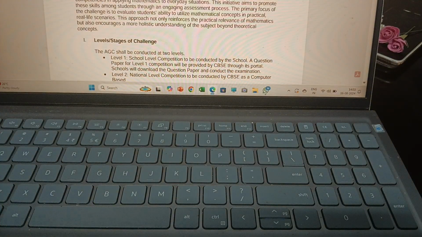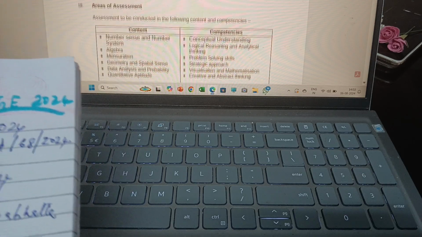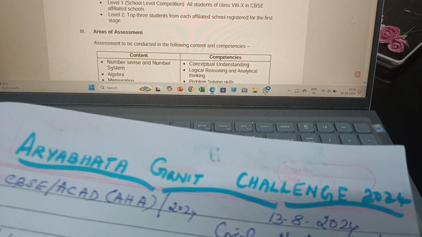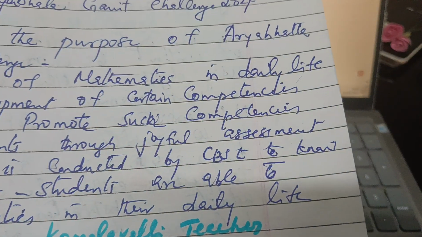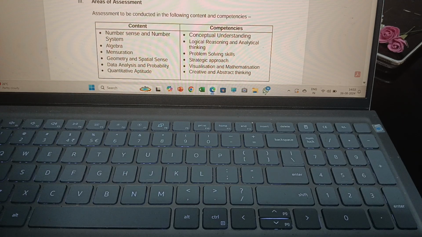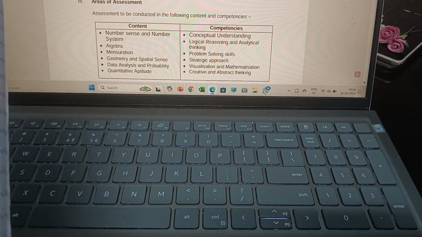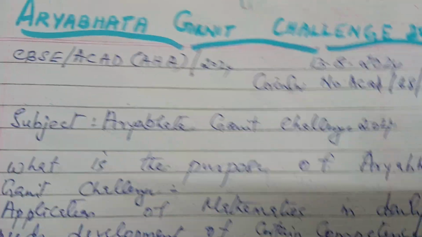It is a computer-based assessment. Eligibility: all students from 8th standard to 10th standard, and the top 3 students from each affiliated school can be registered for the next stage.